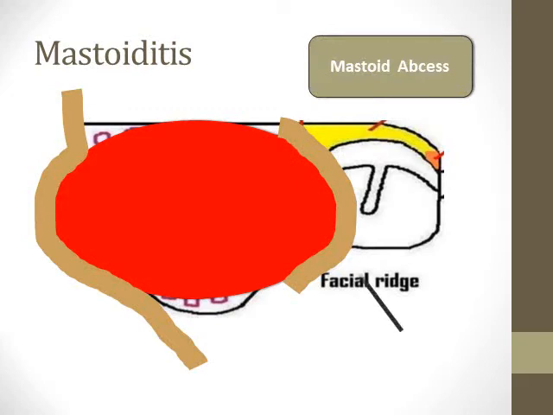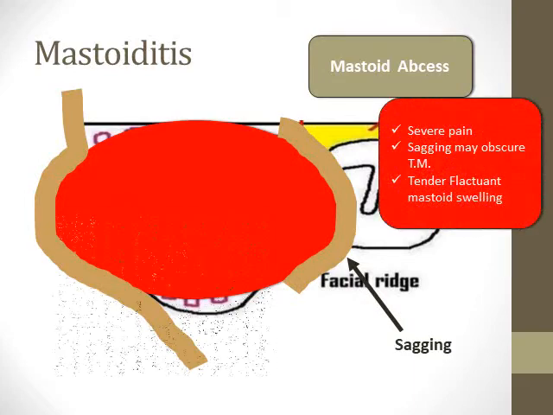This is the stage of what we call mastoid abscess. The sagging, or the cystic swelling beneath the skin of the posterior meatal wall, is what we call sagging of the posterior meatal wall, and it may even obscure the tympanic membrane.